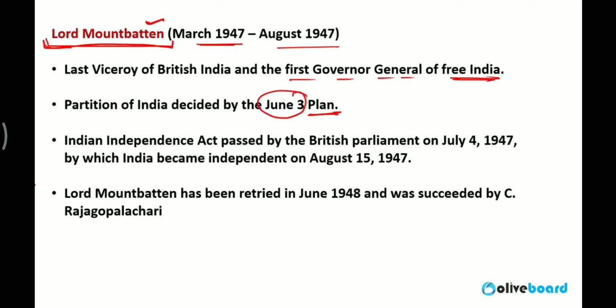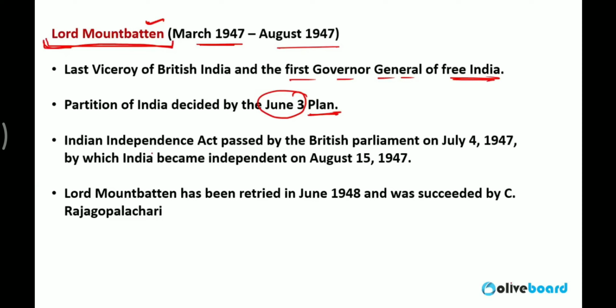And Sir J. Radcliffe was called from England to India to make the map of India and Pakistan, to make the border in between India and Pakistan. तो इंडिया और पाकिस्तान के बीच में बॉर्डर बनाने के लिए जे रेडक्लिफ को बुलाया गया था. That is why the line in between India and Pakistan is called Radcliffe Line.